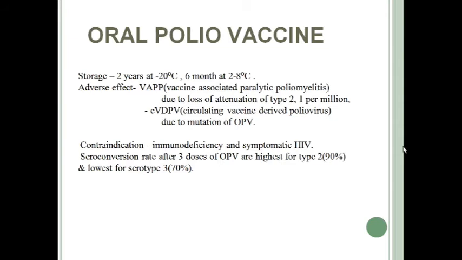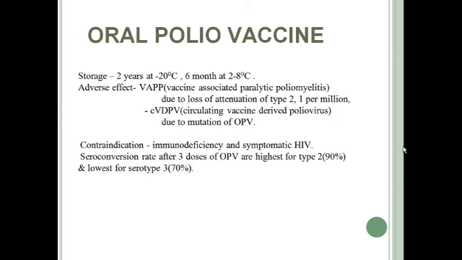Another adverse effect is cVDPV, that is circulating vaccine derived poliovirus, which is due to mutation of the virus present in the vaccine. And that is also due to type 2, serotype 2. So these are the adverse effects one can encounter after receiving oral polio vaccine.